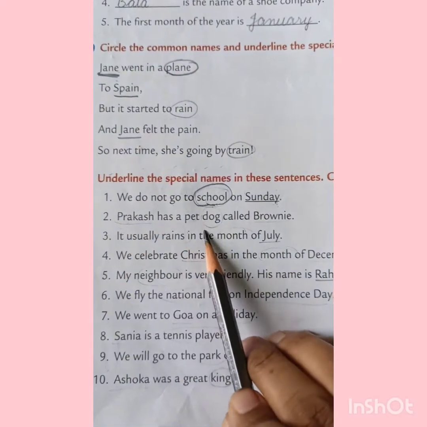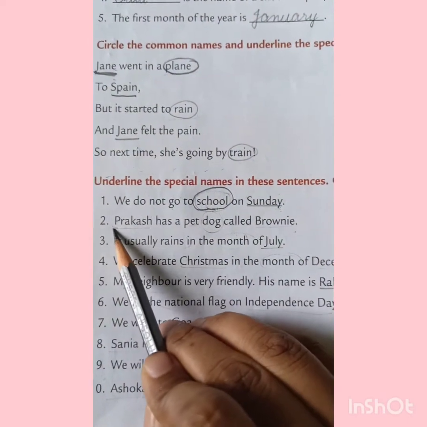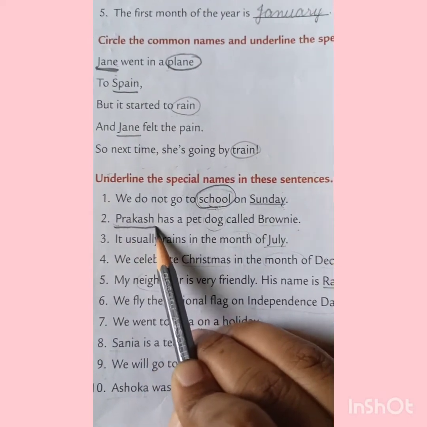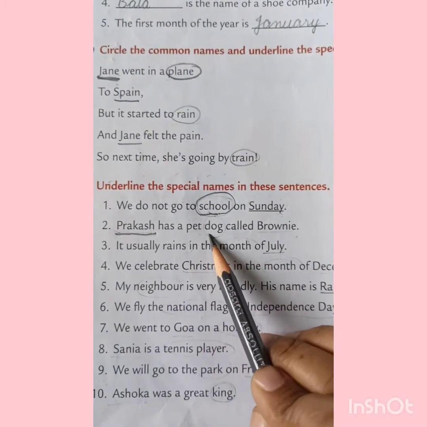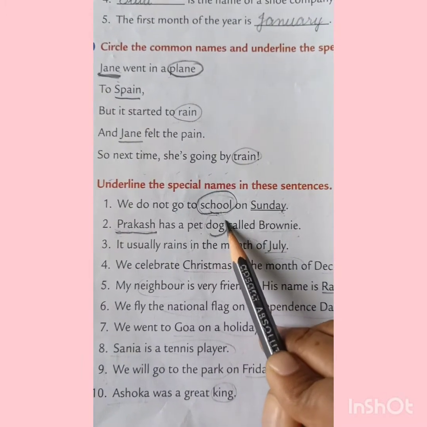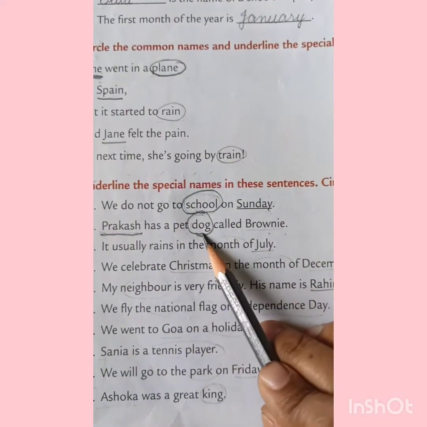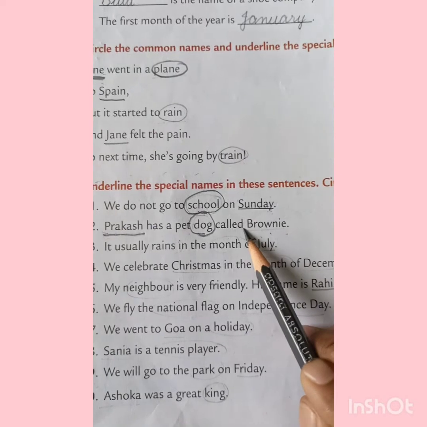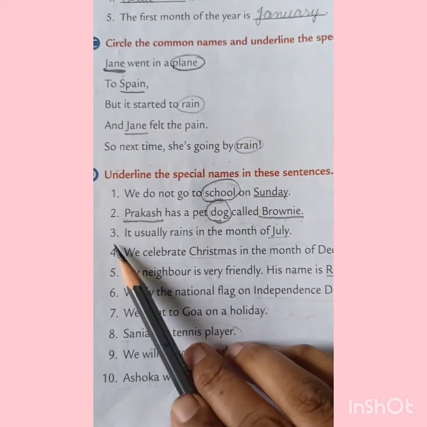Prakash has a pet dog called Brownie. Now in this sentence, Prakash is a name of some person, so it's a special name. Pet dog, dog may be any, so it's a common name. And Brownie is a name of a particular dog, so it's a special name. Okay, now come to the third sentence.